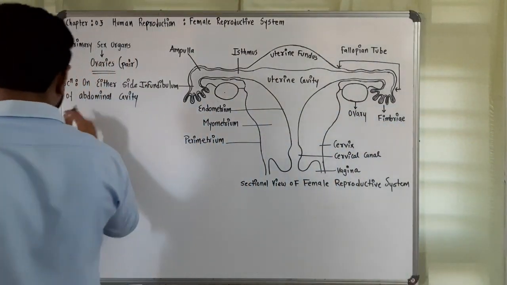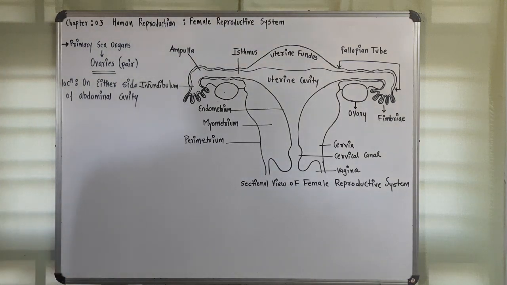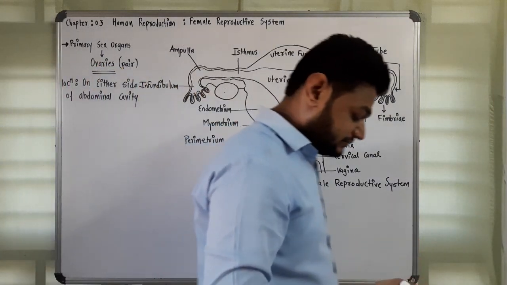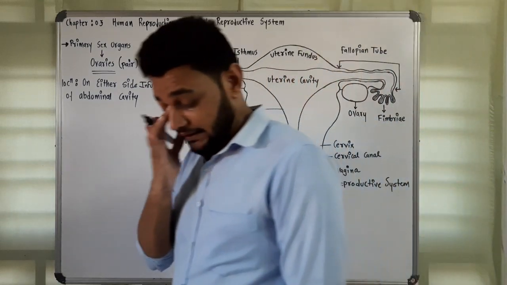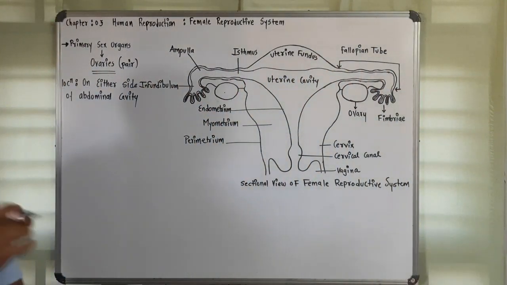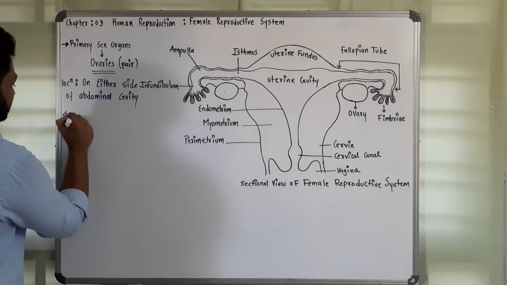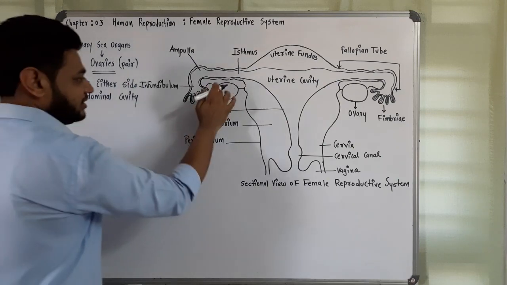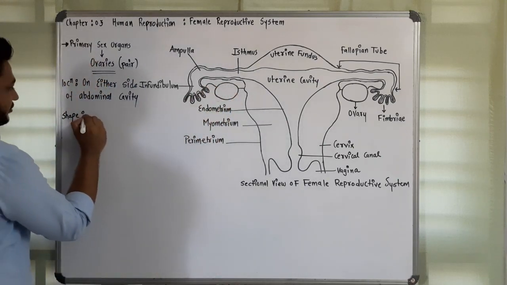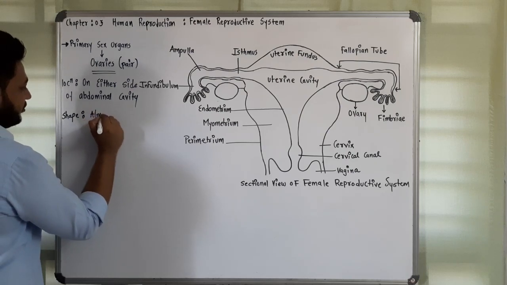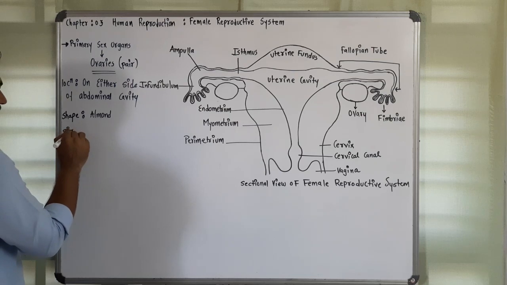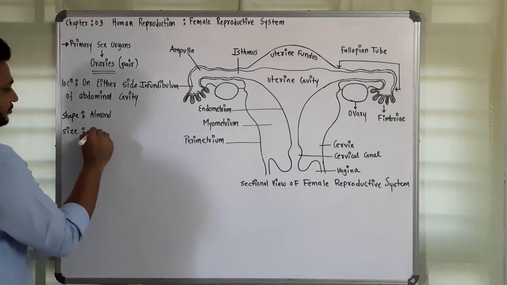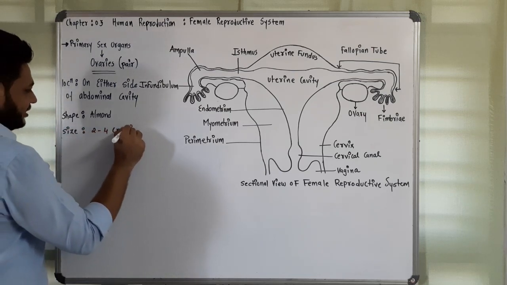If we write over here, it is lower abdominal cavity. Now talking about the size of the ovary and its shape. The shape of the ovary is almond shape. You can see I have drawn over here, it is almond shape. And the size of the ovary is 2 to 4 centimeter in length.